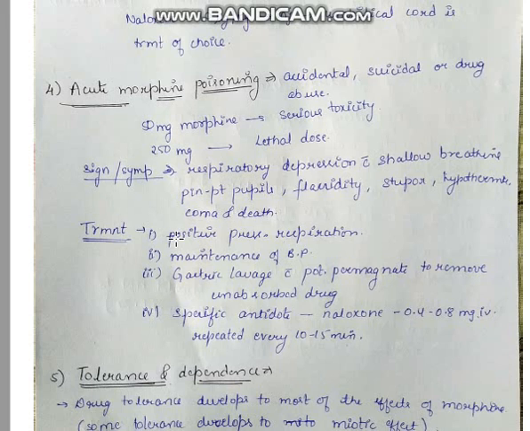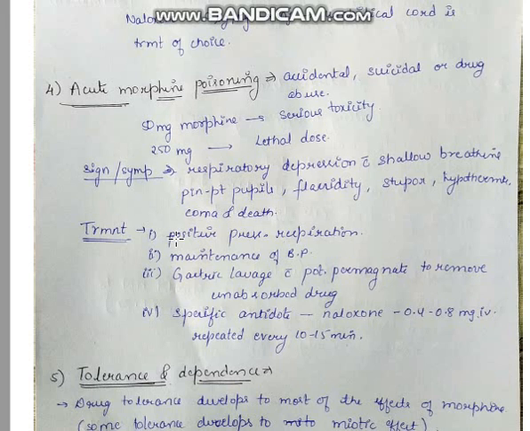It will be a serious toxicity if 50 mg of morphine is taken, and it can be lethal at a 250 mg dose. The signs and symptoms of poisoning are respiratory depression with shallow breathing, pinpoint pupils, flaccidity, stupor, hypothermia, and coma and death.